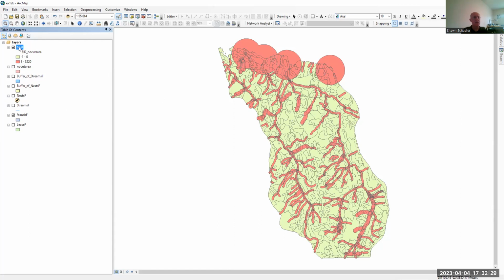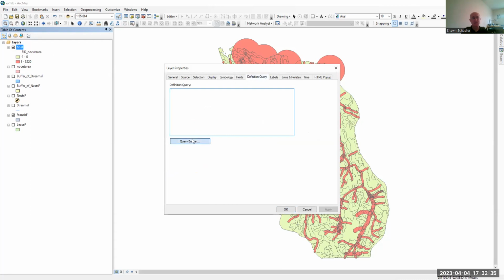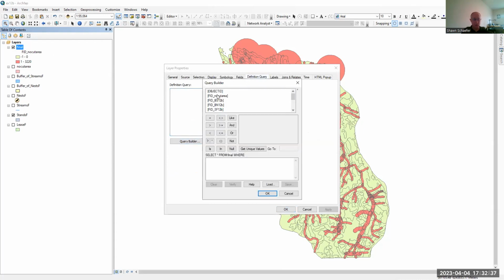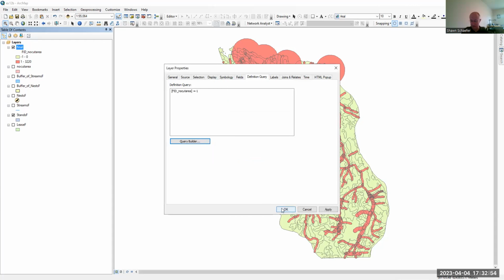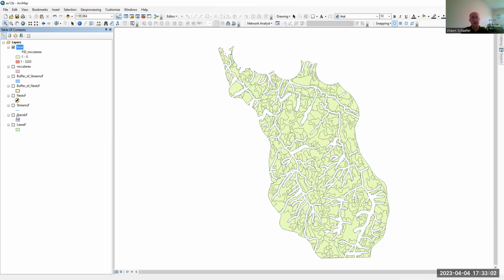And so to do that, I'm going to double click on that final layer one more time. And we'll go over to our definition query and we'll go to Query Builder. And what we want to do here is make all of our no-cut areas equal to -1, right? So that we just capture the ones that are harvestable. And we hit OK here. And so now you can see, and let me turn off the stands behind there. So now all we're displaying are the harvestable areas, which is exactly what we wanted.